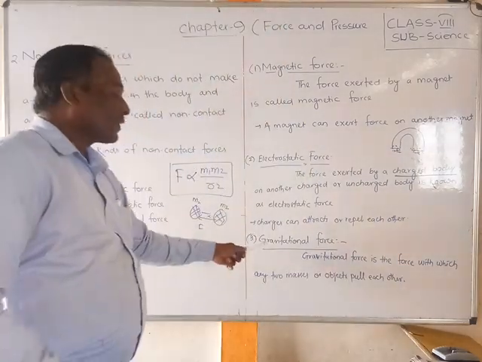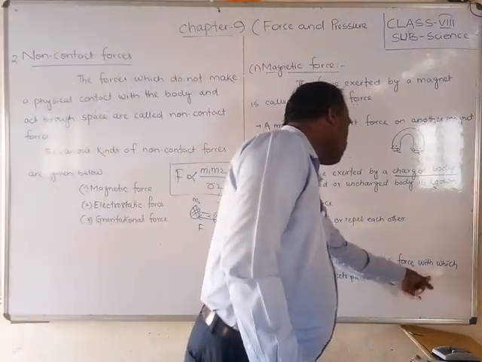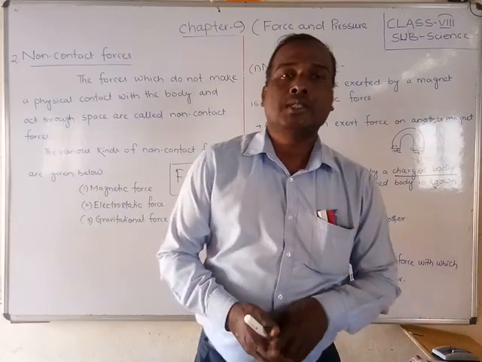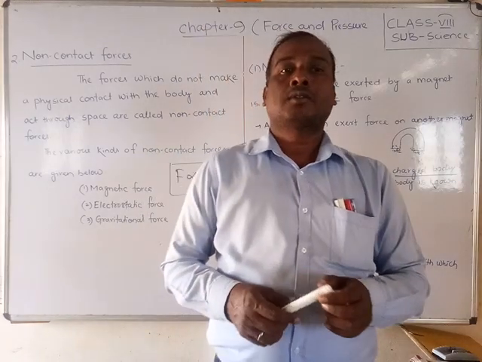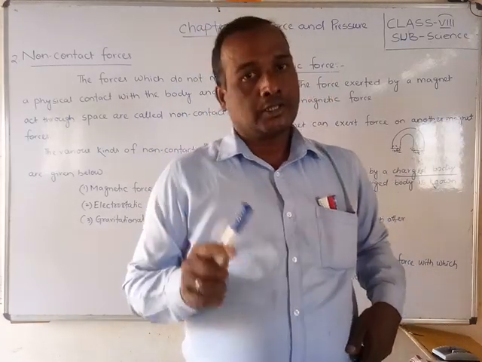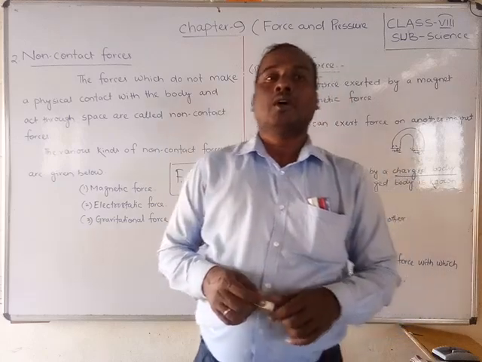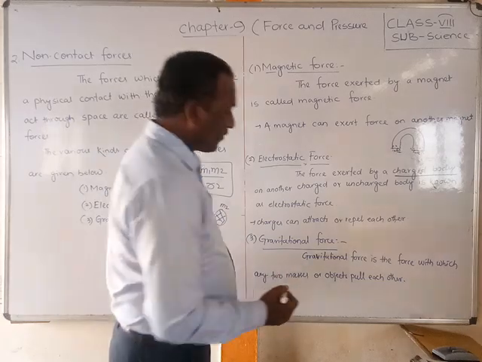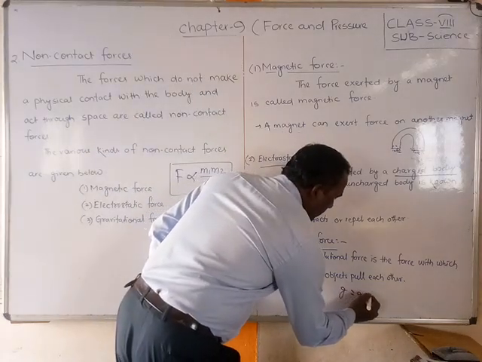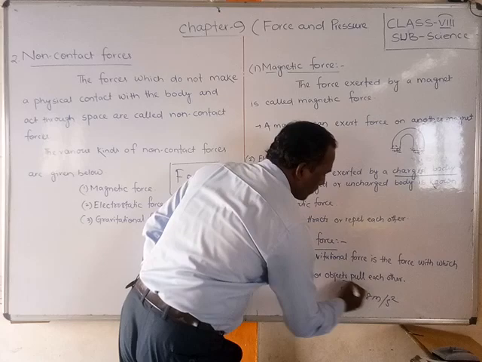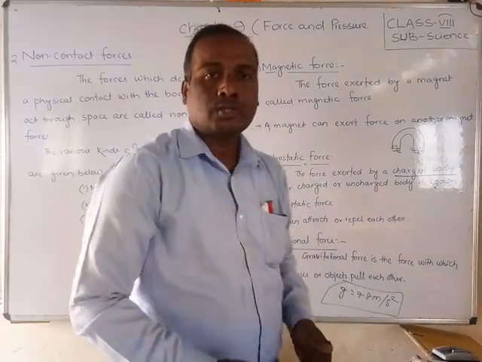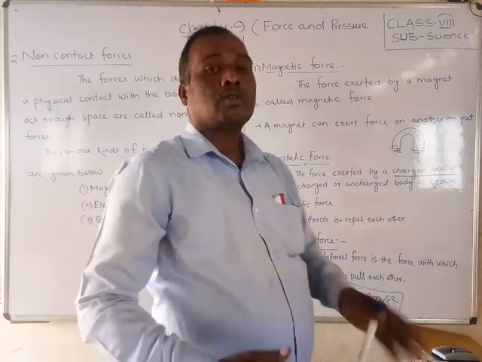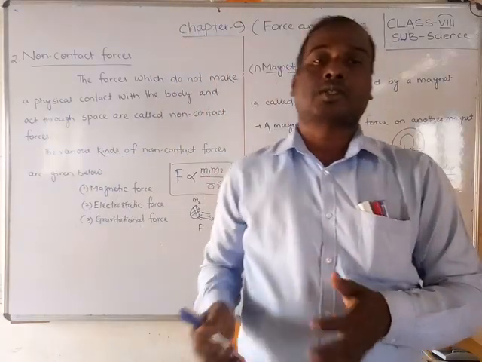So, okay friends, gravitational force is the force with which any two masses or objects pull each other. What is the gravitation of our earth? It is generally denoted by small g, the gravitational force, or acceleration due to gravity, and small g is equal to 9.8 meter per second square. Did you understand, friends? So this is the gravitational law, and we will discuss its effects now.